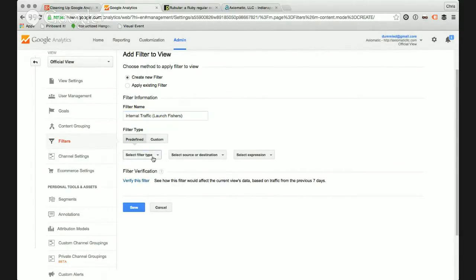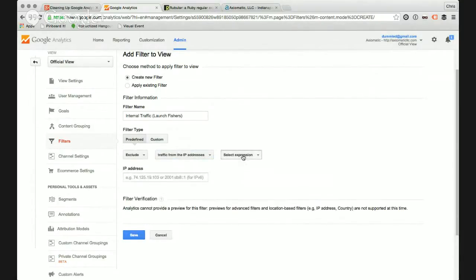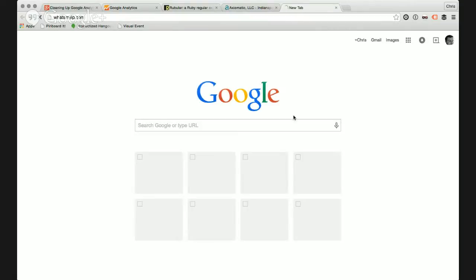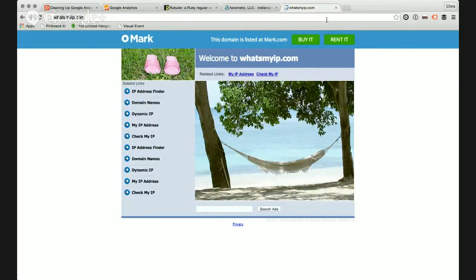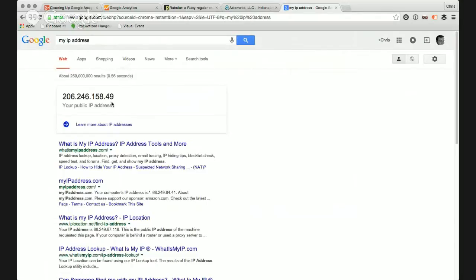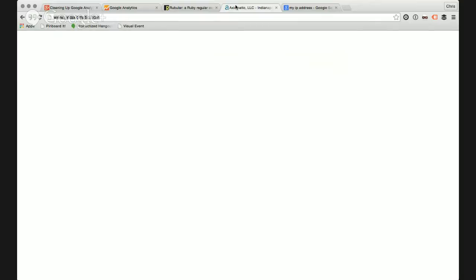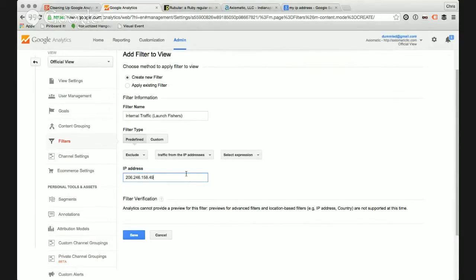So in this case, we can stick with predefined. We will exclude traffic from the IP addresses. And if you're not sure what your IP address is, go to what's my IP.com. Oops, that's not the right address. Hang on. You'd think I would know by now what this is. You could just Google, my IP address. So if we go back to here, just plop that IP address in there.